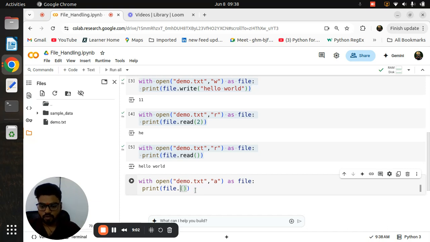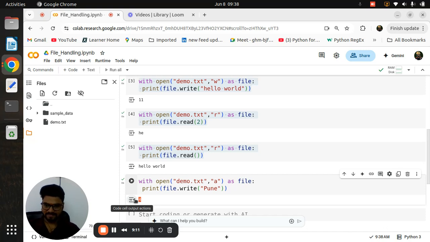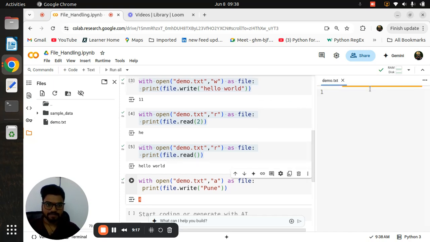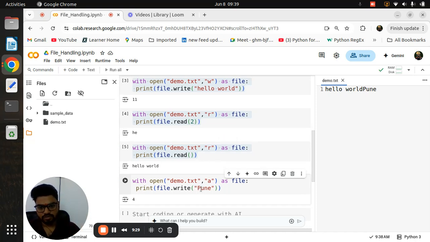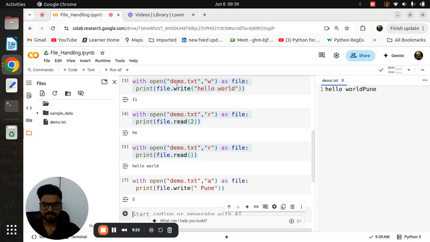Now again I have written file.write, and I am mentioning Pune, and now again I am running it. Got it? So append is doing the same thing. It will add the content at the end of your characters, and if you want to give a space, this is also possible. Here you just need to give the space. That's it. Nothing rocket science, basically.